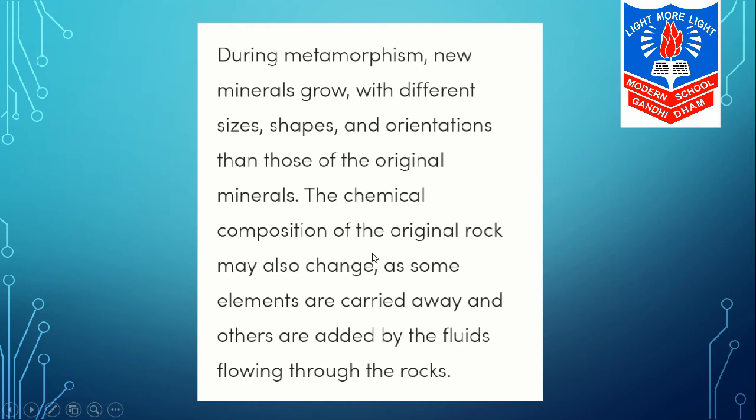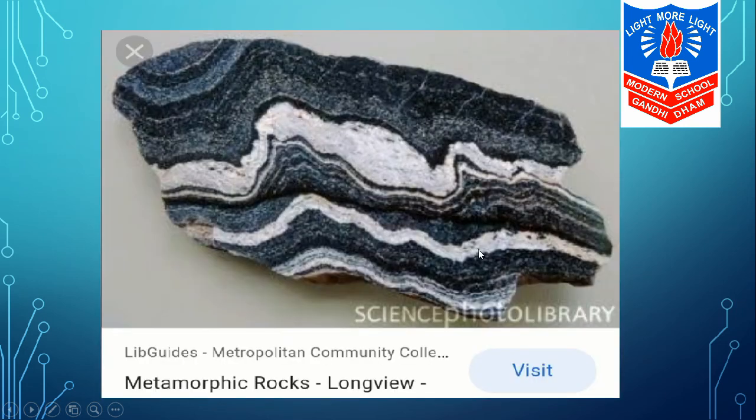The chemical composition of the original rock may also change, as some elements are carried away and others are added by the fluids flowing through the rock. Means they go on changing their form.